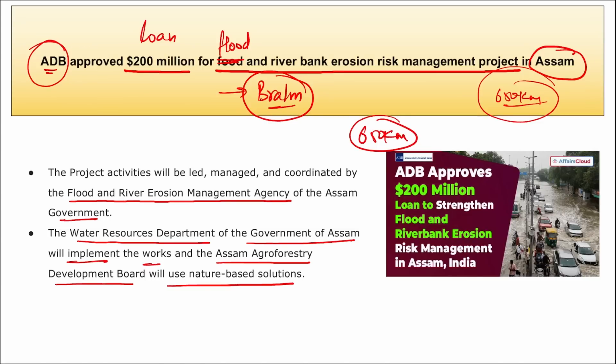Then remember, if there is a flood in Assam, there will be a loss of lives of people, loss of property, loss of agriculture produce, loss of agriculture land. So in order to make sure that all these things don't happen, because this will be a very big impact on the economy of Assam, this initiative was launched, and here Asian Development Bank has provided a loan of $200 million for the same. If we talk about Asian Development Bank, who is the president here? Masasugu Asakawa. The headquarters is in Manila, Philippines, and it was established in 1966.